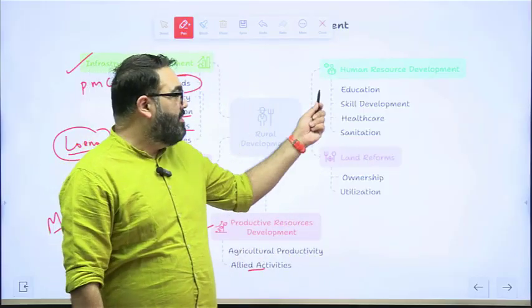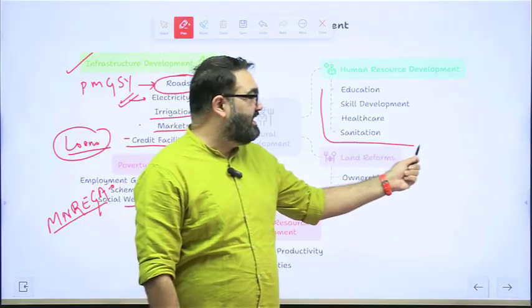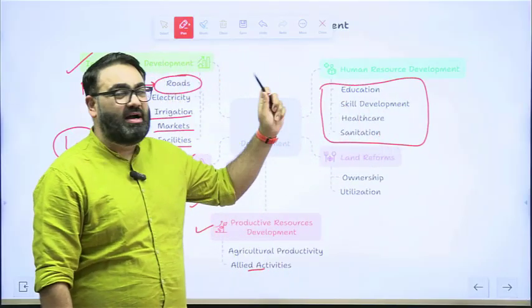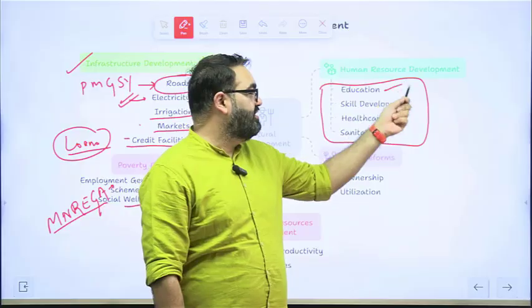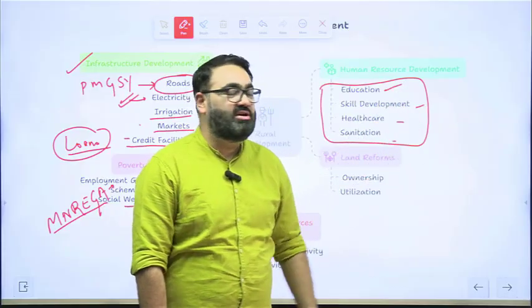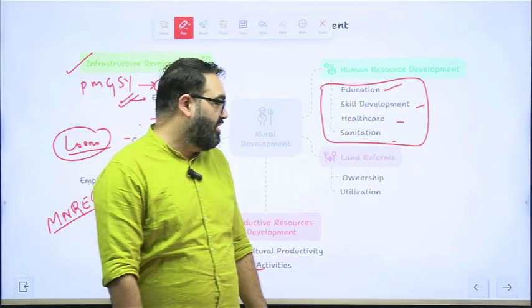We have been exporting a lot of seafood around the world. Then the government also focuses on these key skills to develop the rural areas in India, focusing a lot on education, on skill development, healthcare, sanitation. These have been the topmost priority for the government.